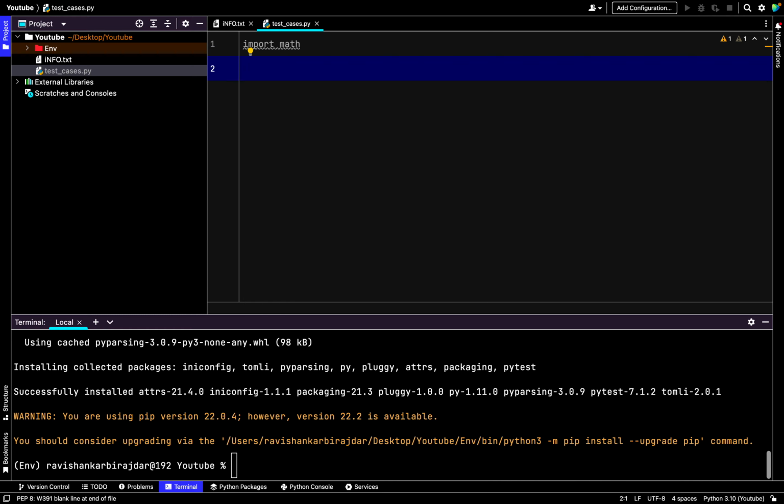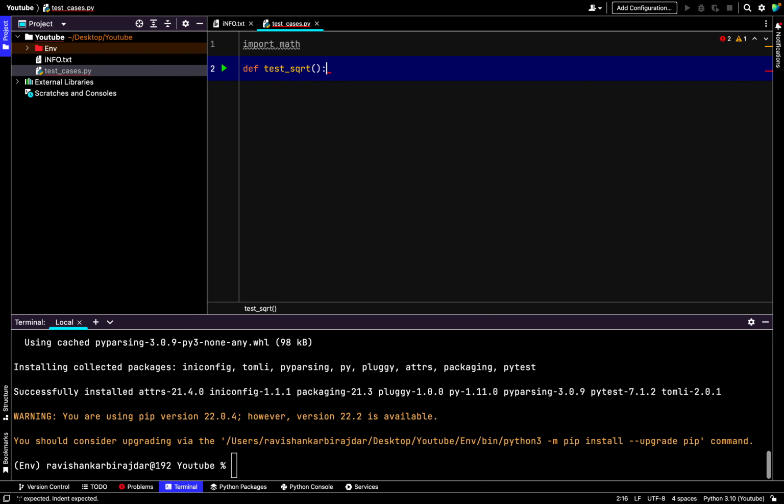Now I want to declare the test functions. As of now we don't have any API or any function, so I am just going to write test functions for the test cases. The test prefix is compulsory before the function name, so I'll write test square root.